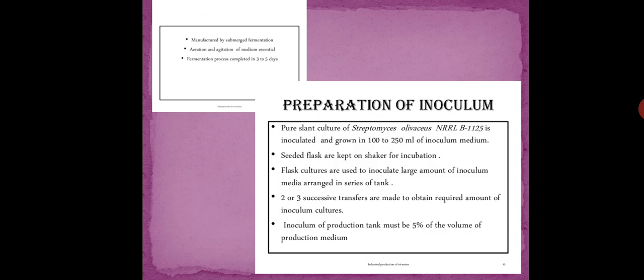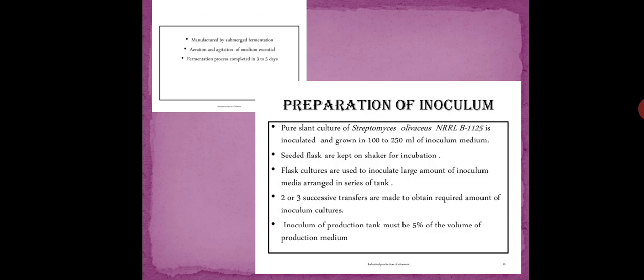Now, what are the steps in the production? The steps are similar to that of the production we have shown previously. Same: formulation of media, sterilization of medium, making starter culture, then anaerobic fermentation, aerobic fermentation, and finally recovery. Just additional anaerobic fermentation is done first, and then aerobic fermentation is done.